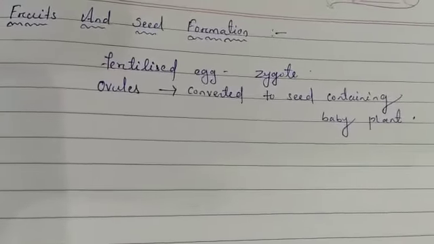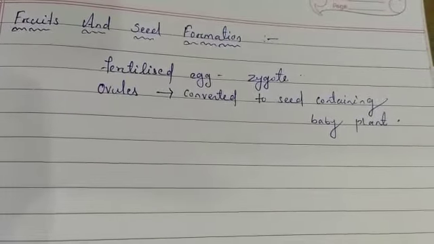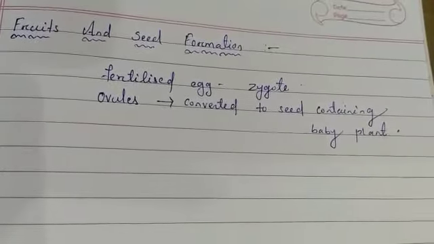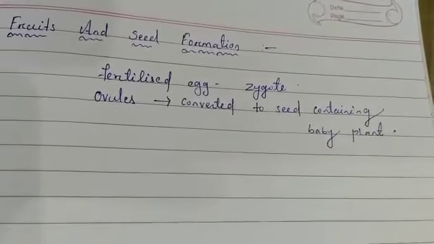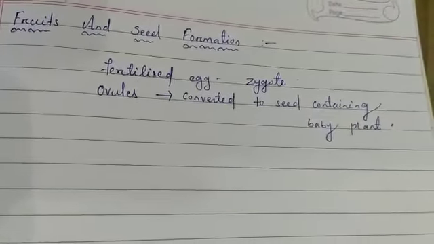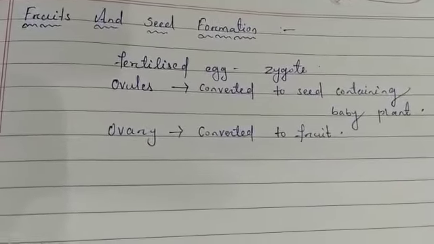The ovary of a flower develops and becomes a fruit. The other parts of the flower, such as sepals, petals, stamen, stigma and style, dry up and fall off. The ovary is left behind, so at the place on a plant where we originally had a flower, we now have a fruit. A fruit protects the seeds.